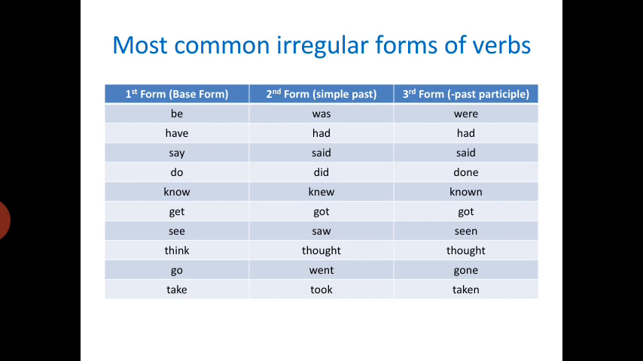See: I can see with my eyes. Saw: I saw a lion in the jungle. Seen: I have seen it twice. Think: can you think it can happen? Thought: she thought of a plan. Go: we go to school every day. Went: she went to market yesterday. Gone: the guests have gone back.